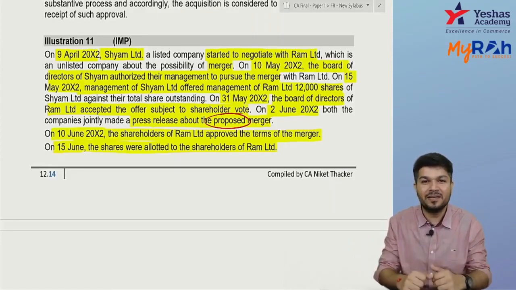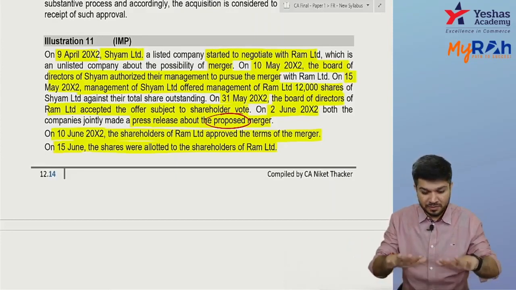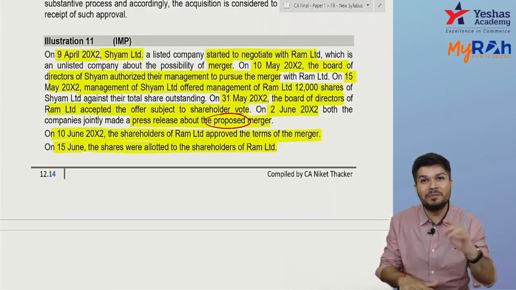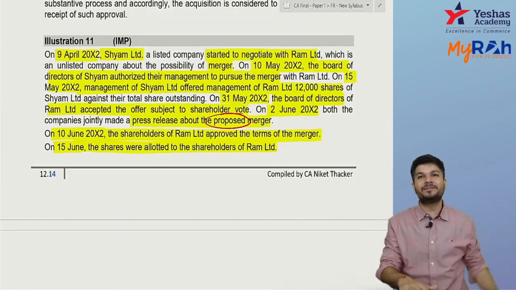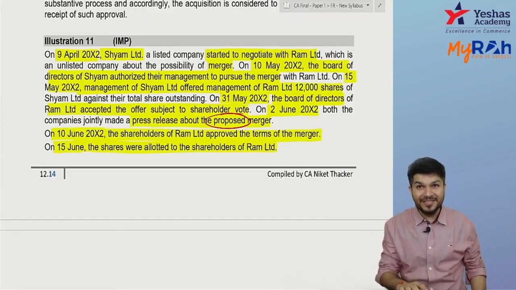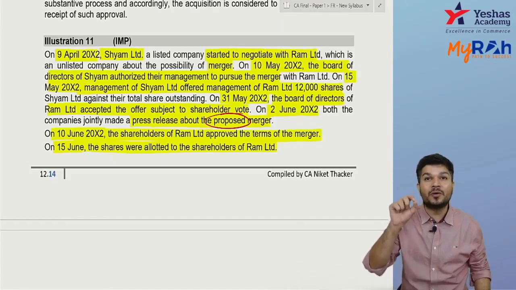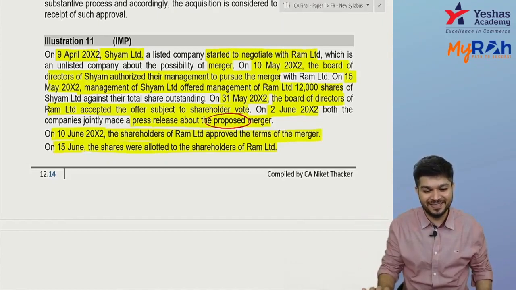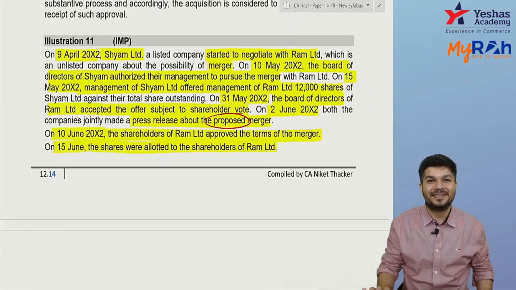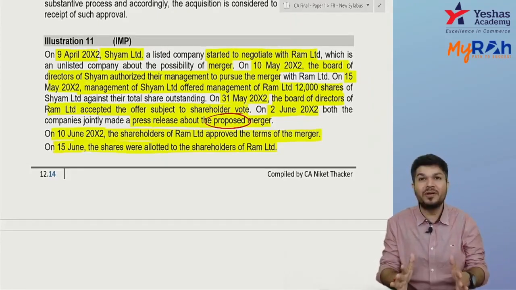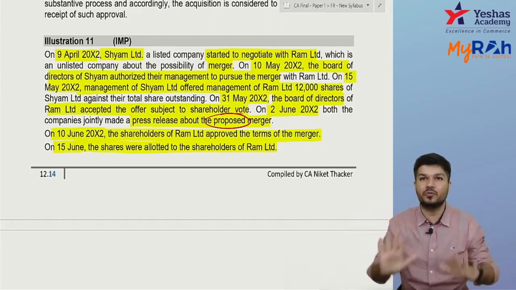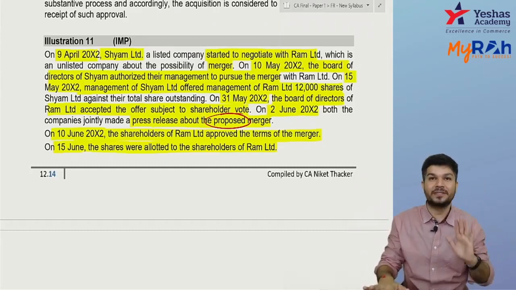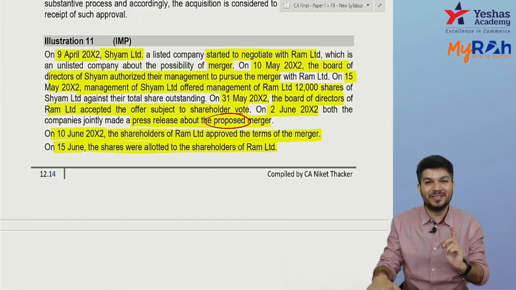Naveen, the question is silent. So generally control comes when you pay PC. When did you pay PC? 15th June. So the acquisition date is 15th June. Did you get it? The acquisition date is not 10th June. Shareholders approved on 10th June, so it cannot be before 10th June. Either it is 10th June or later.